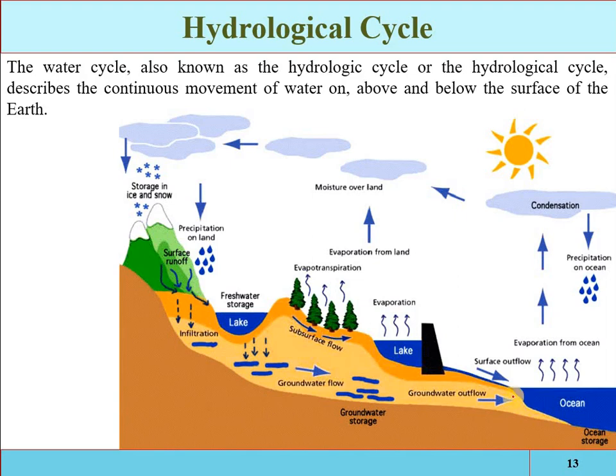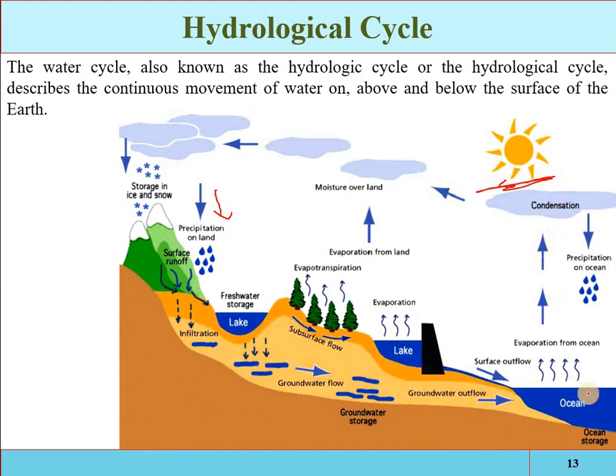The main driving force of the hydrological cycle is solar energy, and also the gravitational force through which the water comes from the clouds to the earth's surface. So here the driving force is gravity, and there the driving force is solar energy.